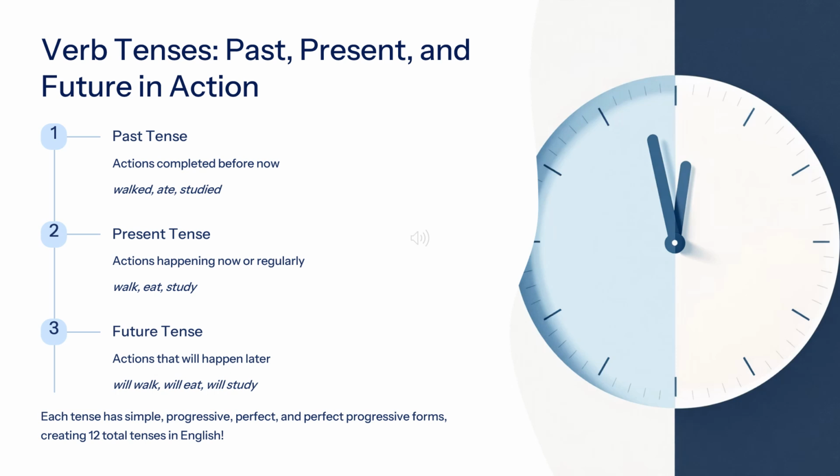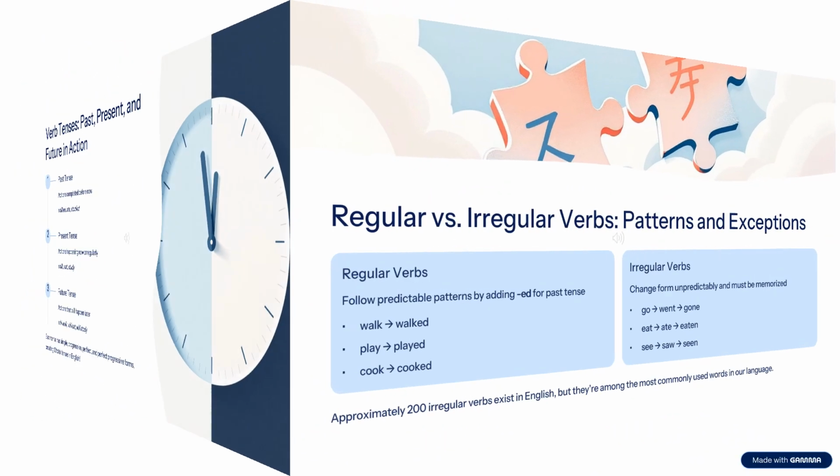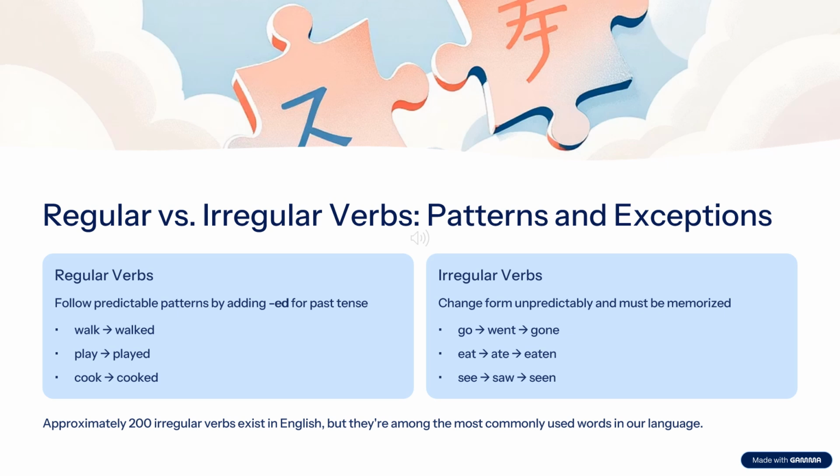Now each of these three tenses is further divided into four parts, which are: first, simple; second, progressive; third, perfect; and fourth, perfect progressive. Regular and irregular verbs.